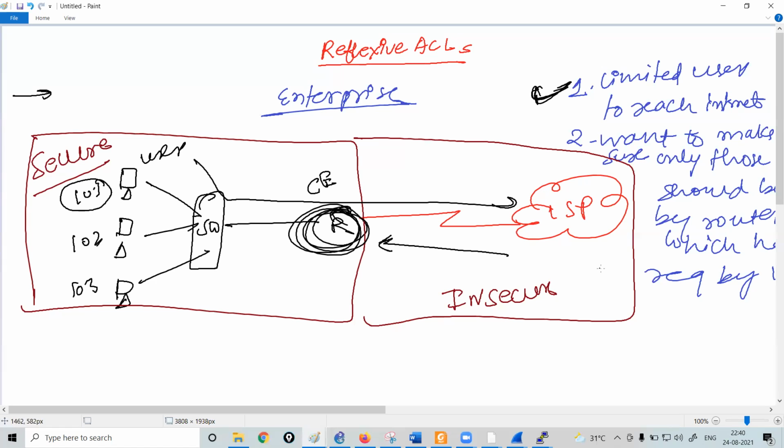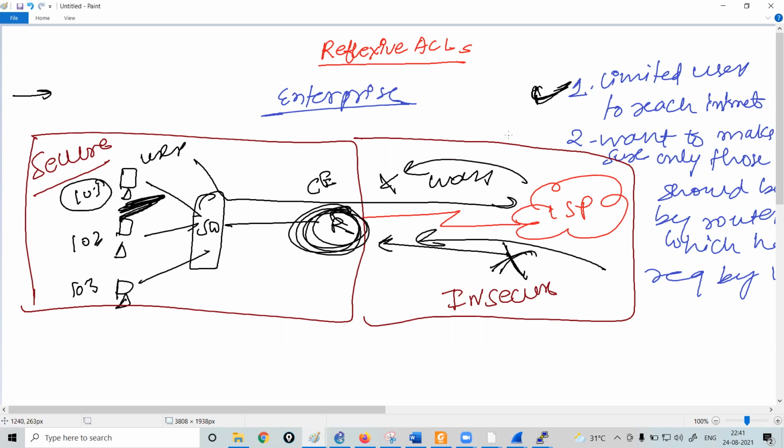That means any packet coming from the ISP side should be blocked if it has not been requested, or you can say if the connection has not been requested by the internal user, the connection should be dropped from the WAN side. Is it clear to everybody?